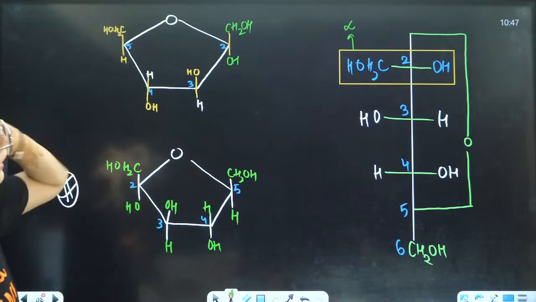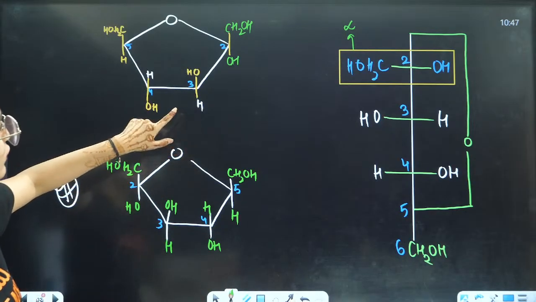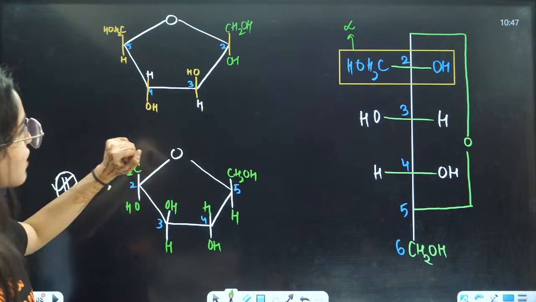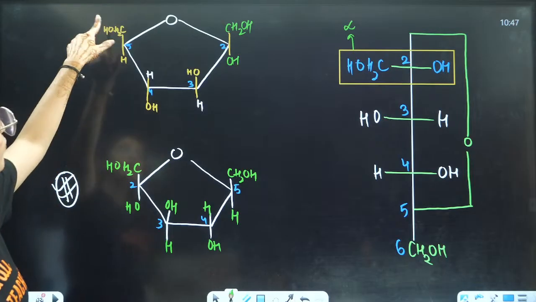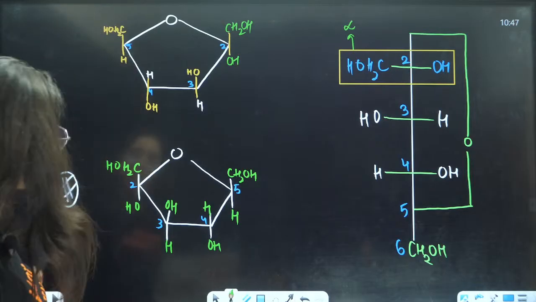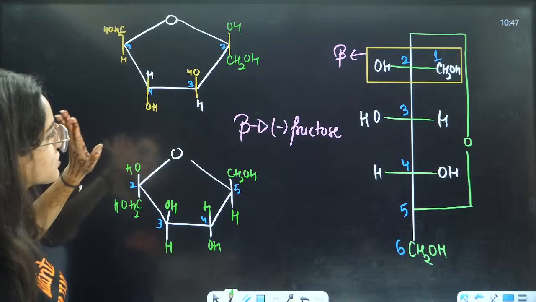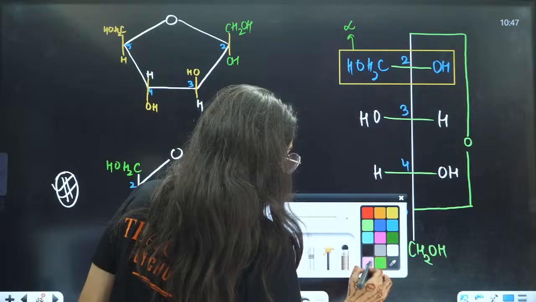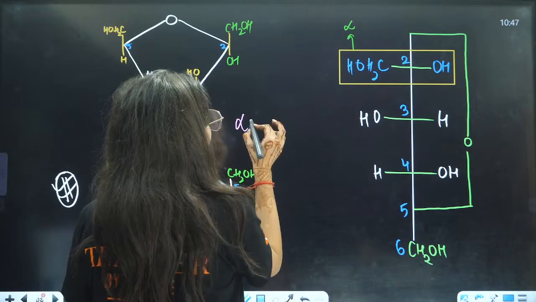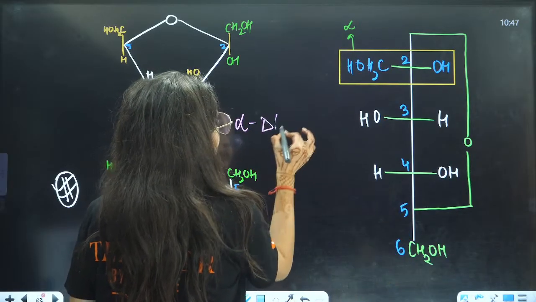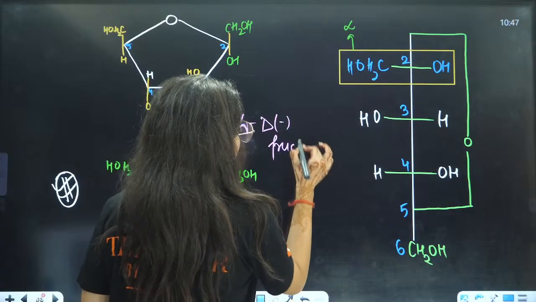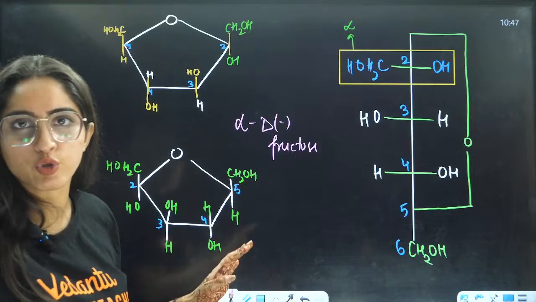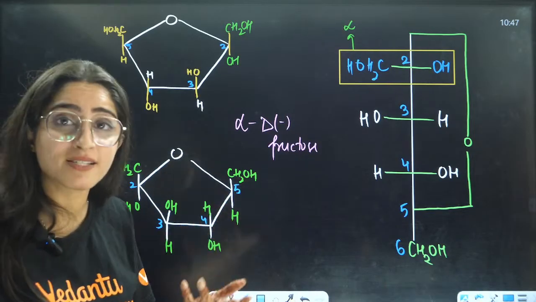Okay, everybody, let me check if all the other things are right or wrong. So third is on the right side means downwards, right? Here the more molecular mass will be upwards, right? Here also let me check, right? That was the same thing only, right? So this is your alpha capital D negative fructose. Mostly you will use alpha glucose and beta fructose, right, while making polysaccharides.